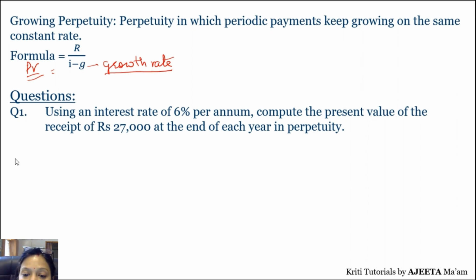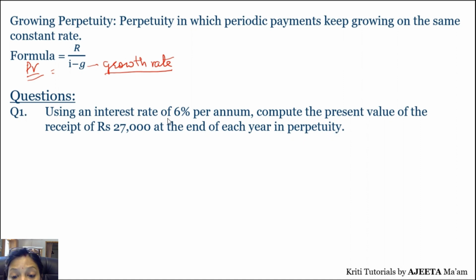This is the question, as I said, from the R.D Sharma. So we are going to solve the entire exercise. Now question 1. Using an interest rate of 6% per annum, right? Compute the present value of the receipt of rupees 27,000 at the end of each year in perpetuity.